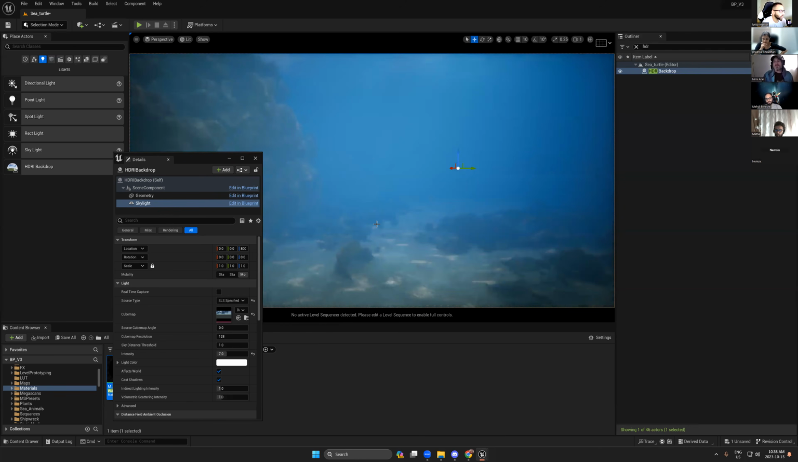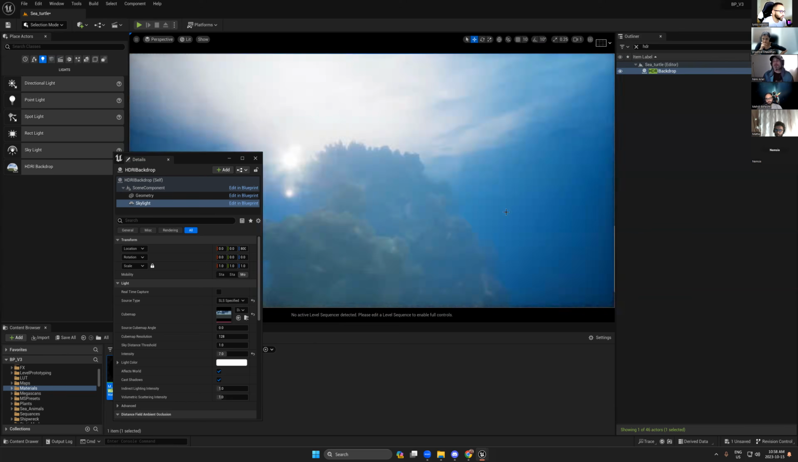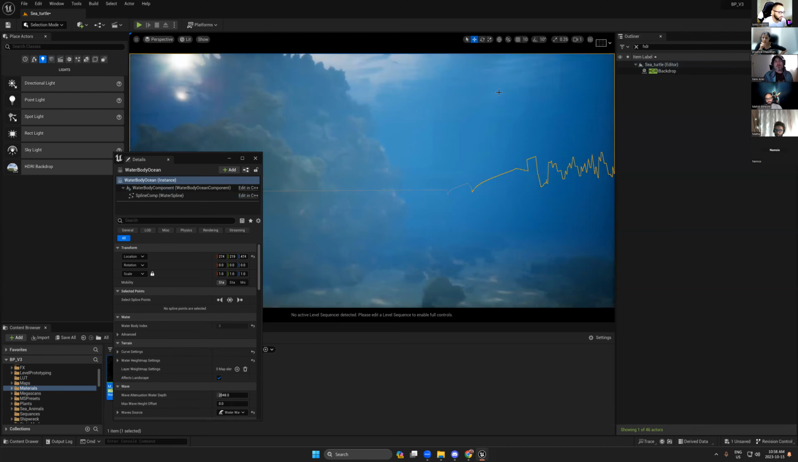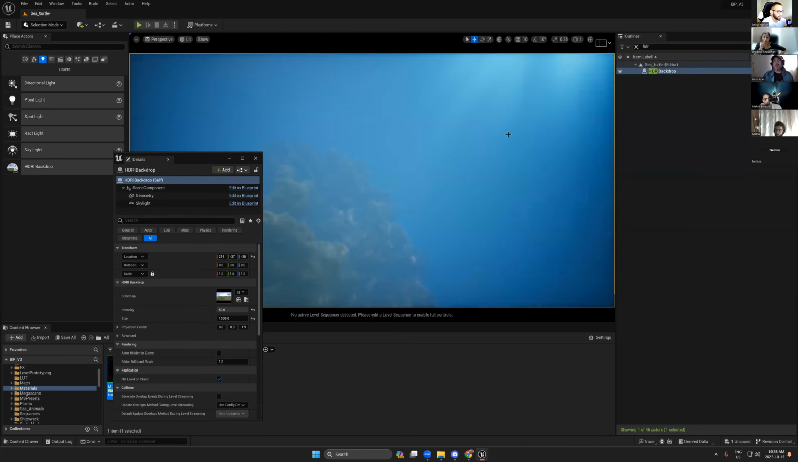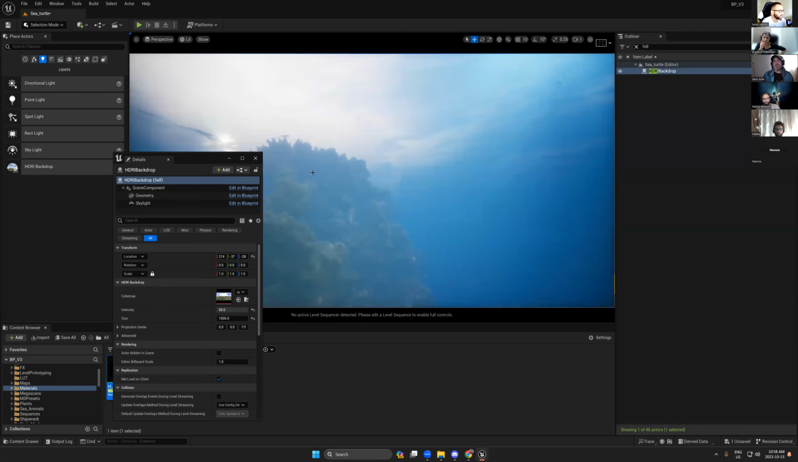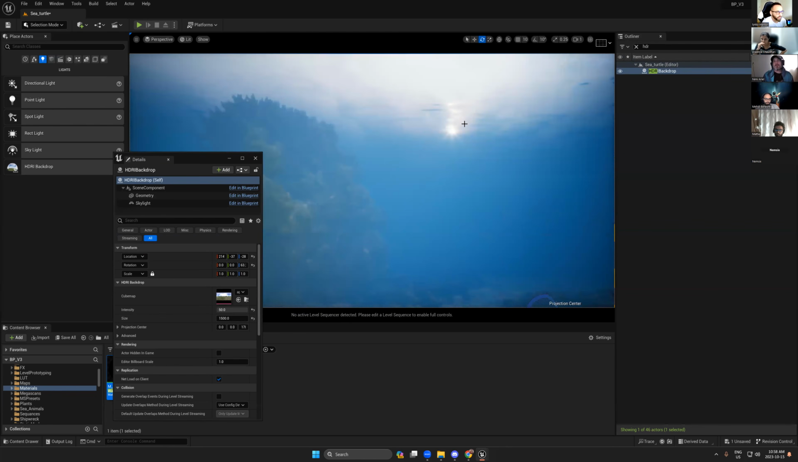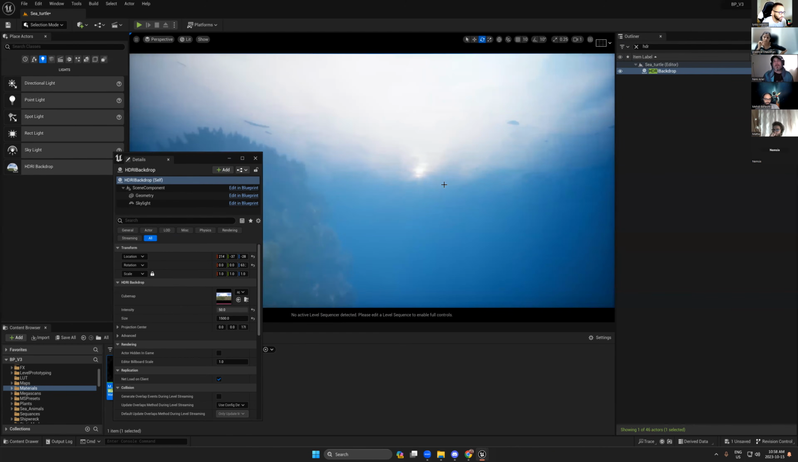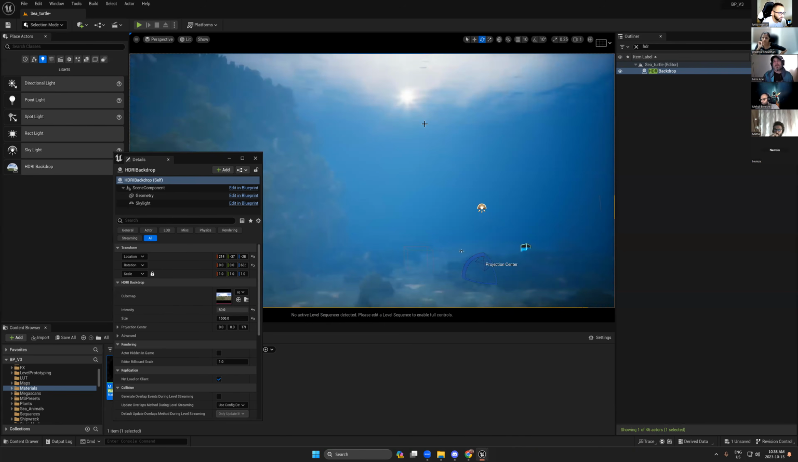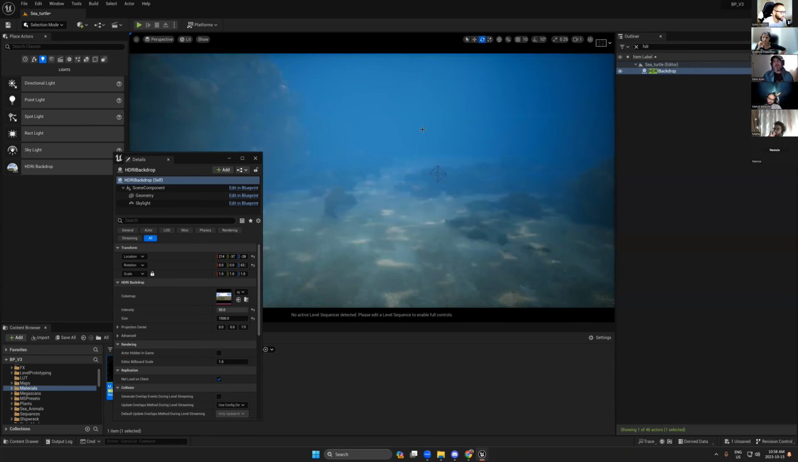Oh, also one more thing, guys, sorry. If we select the HDRI, you see here the sunlight comes from there. So you need to move it here and make sure your direction light has the same direction. Now it's going to look like the real light. We can even see some reflection effects.